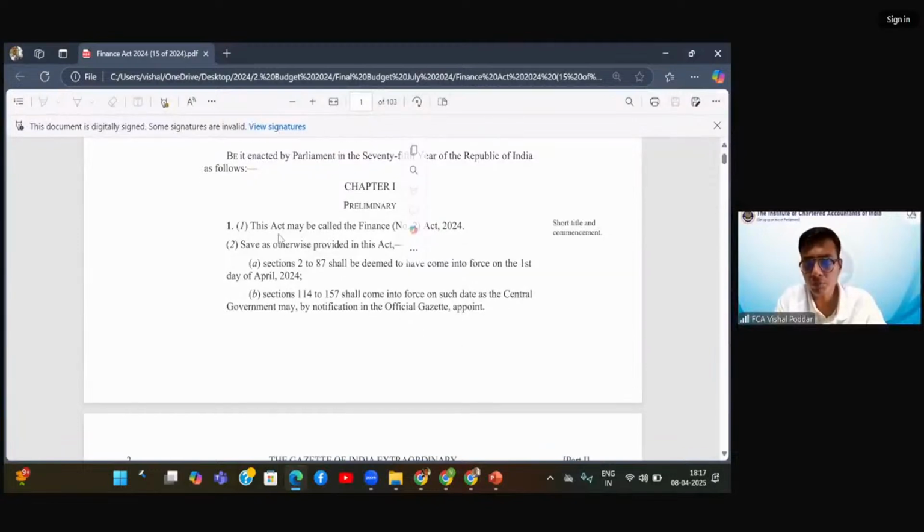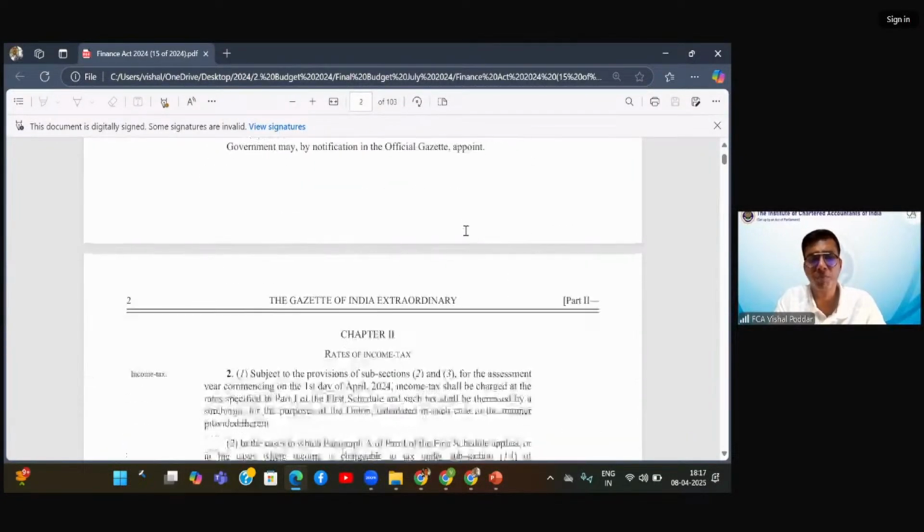Section 1 says this Act may be called the Finance Act.